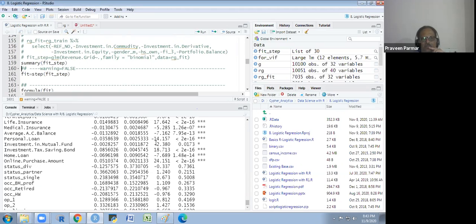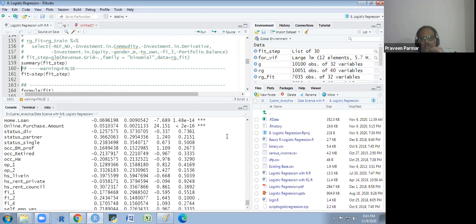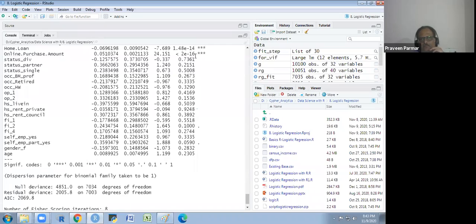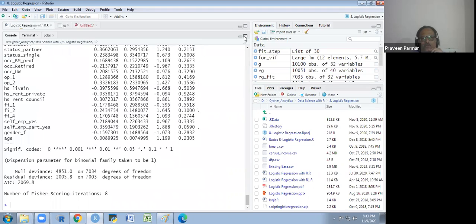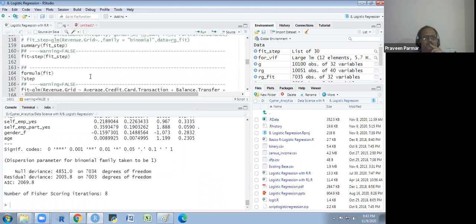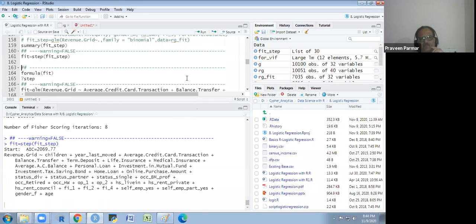I will show you the summary of this. So this is the summary. You see there are so many variables which are more than 0.05. So it is very difficult to select one by one. So I will use the AIC. For AIC, I have a step function. I will apply this step function on this model, and the final model I will get in fit underscore step. It will take a little time. So wait here for 5 minutes.